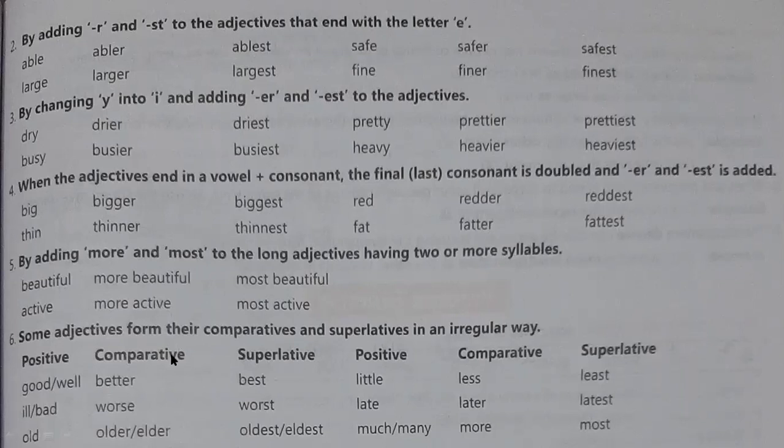Now some are there which are very different, other than this, like good, better, best, well, better, best. So if they're asking he is well, he is better than him, so second comparative will be better. Ill, worse, worst, and bad also worse, worst. Next is old, older, oldest, otherwise elder, eldest. Depend on the sentence what the sense is coming there. Next is little, less, least, late, later, latest. Okay, and next is much, more, most, or many, more, most.